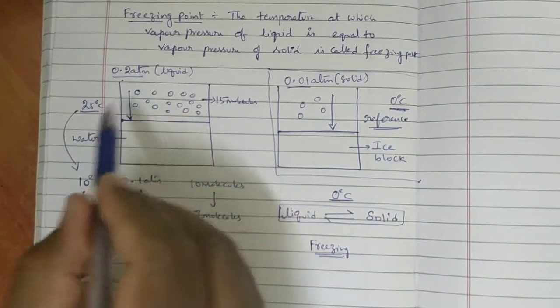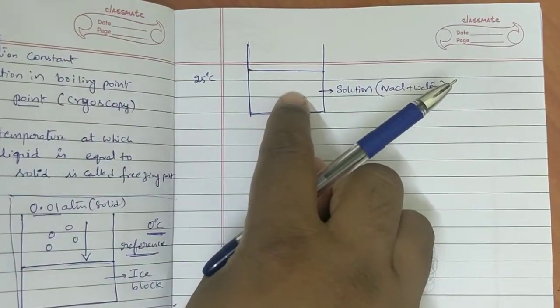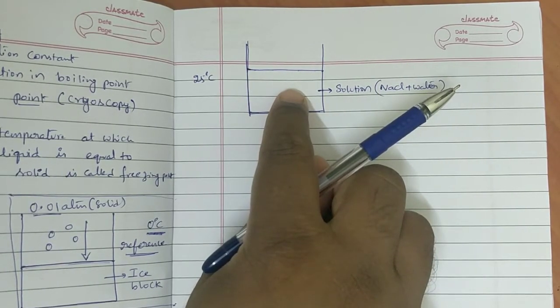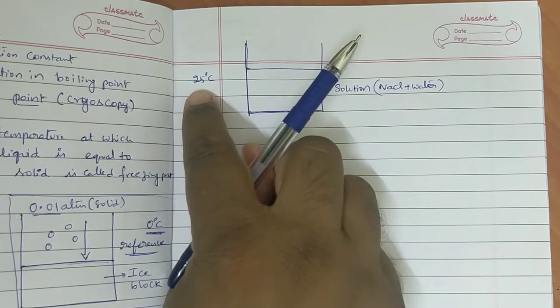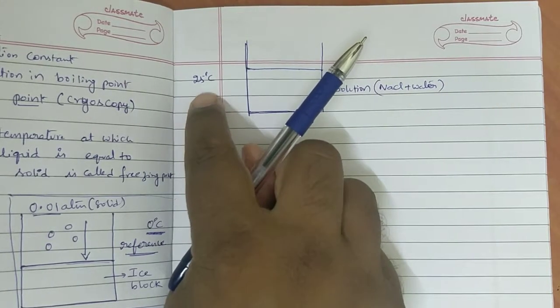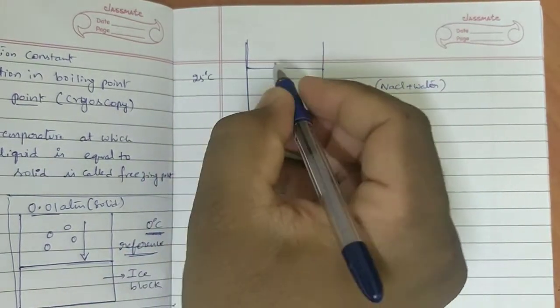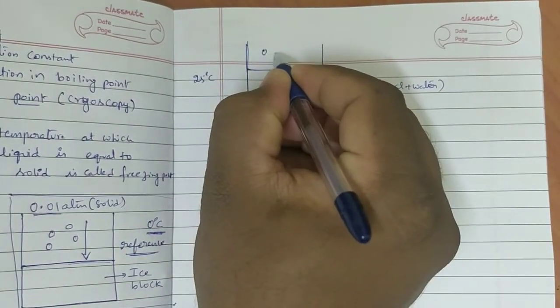But this is pure solvent. When we take a solution, its vapor pressure is less than solvent vapor pressure at the same temperature. So here only 12 molecules are present.